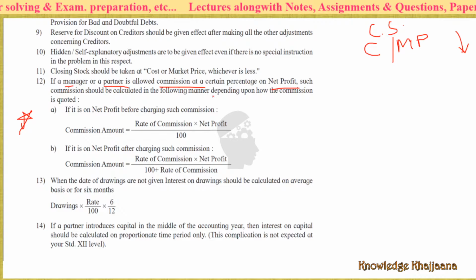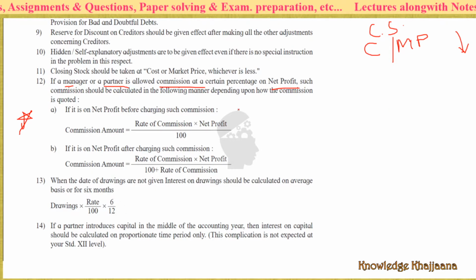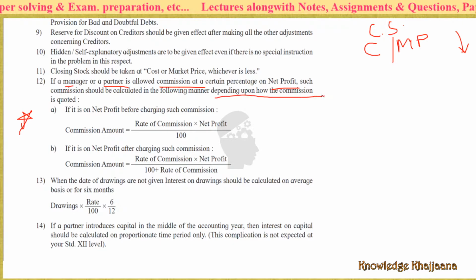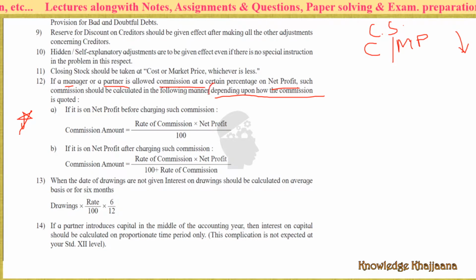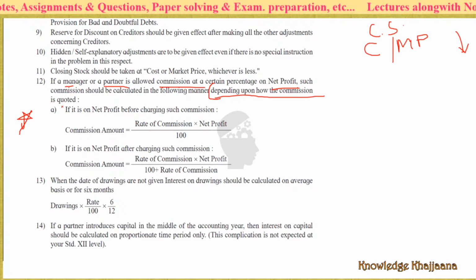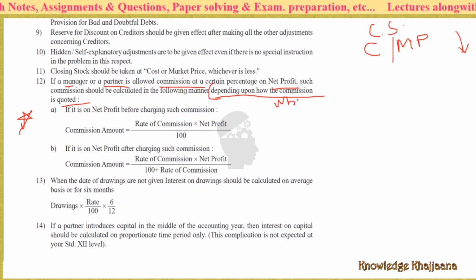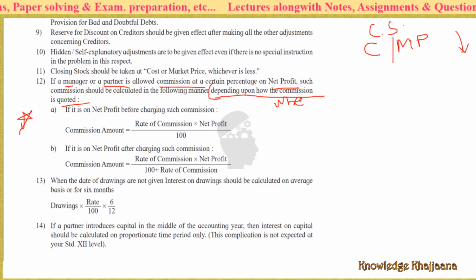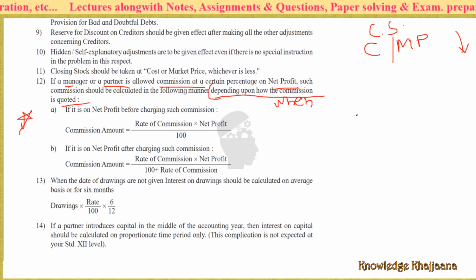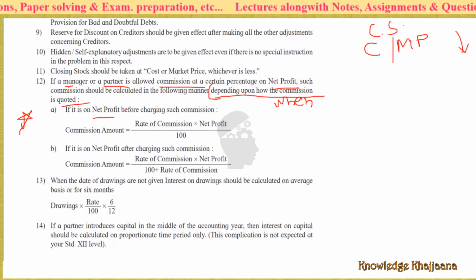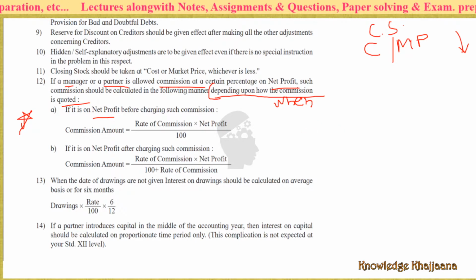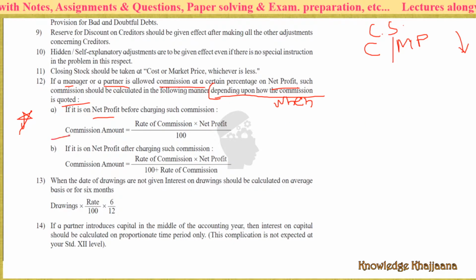such commission should be calculated in the following manner. But there are again two ways depending upon how the commission is quoted. It is mentioned in the partnership deed how the commission should be given, and upon what it should be given. If it is to be calculated on net profit, how do we calculate the commission?